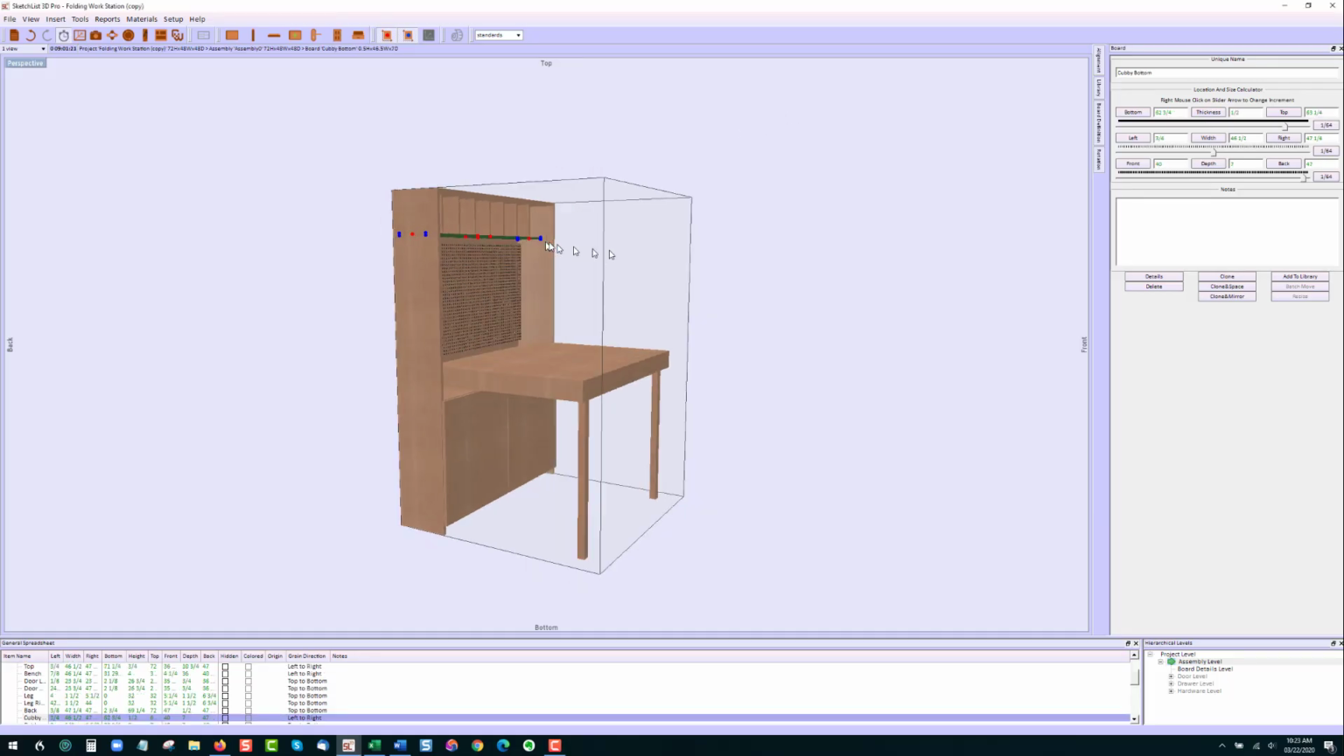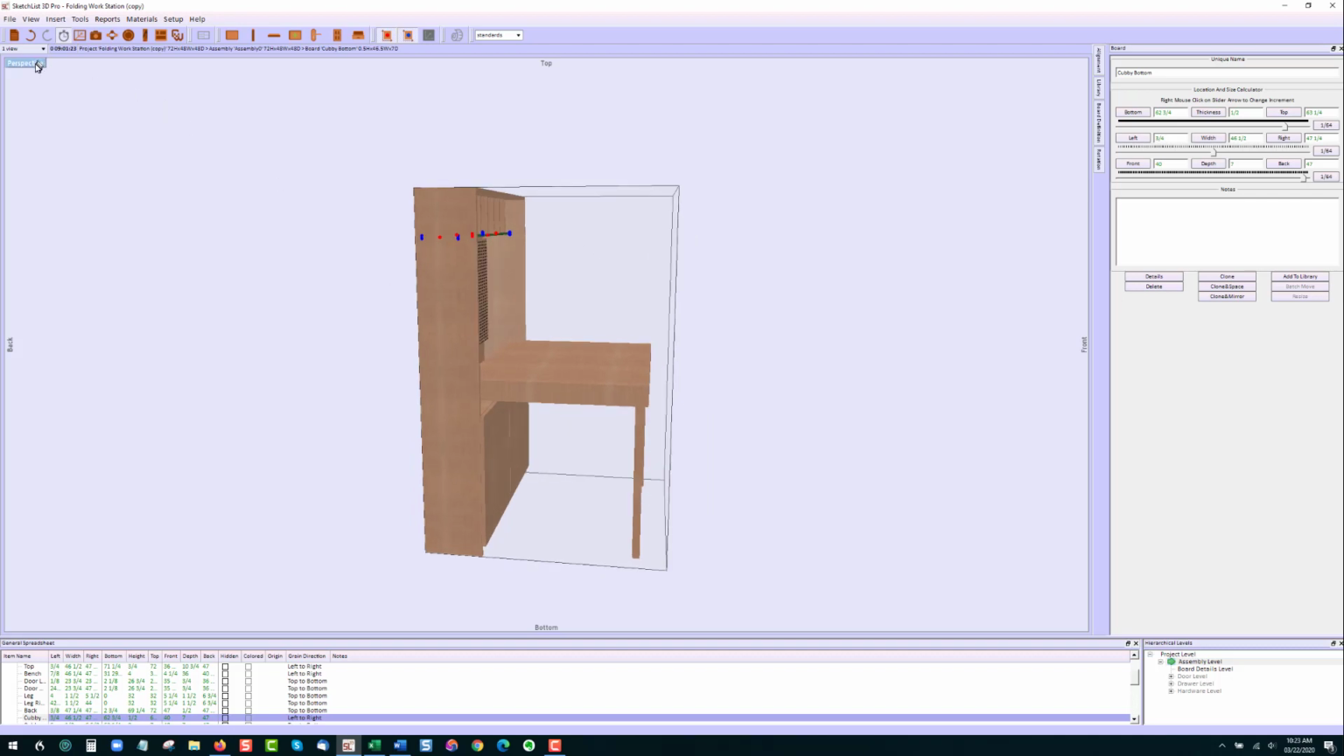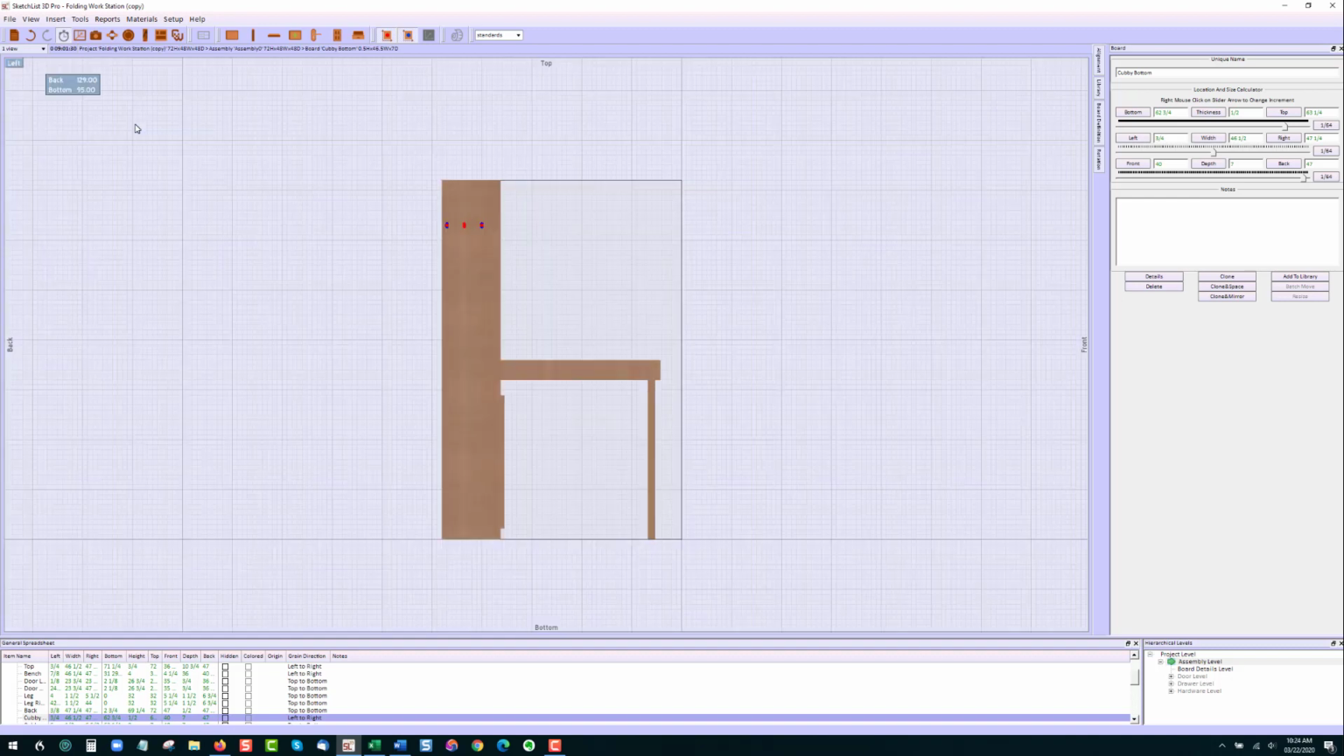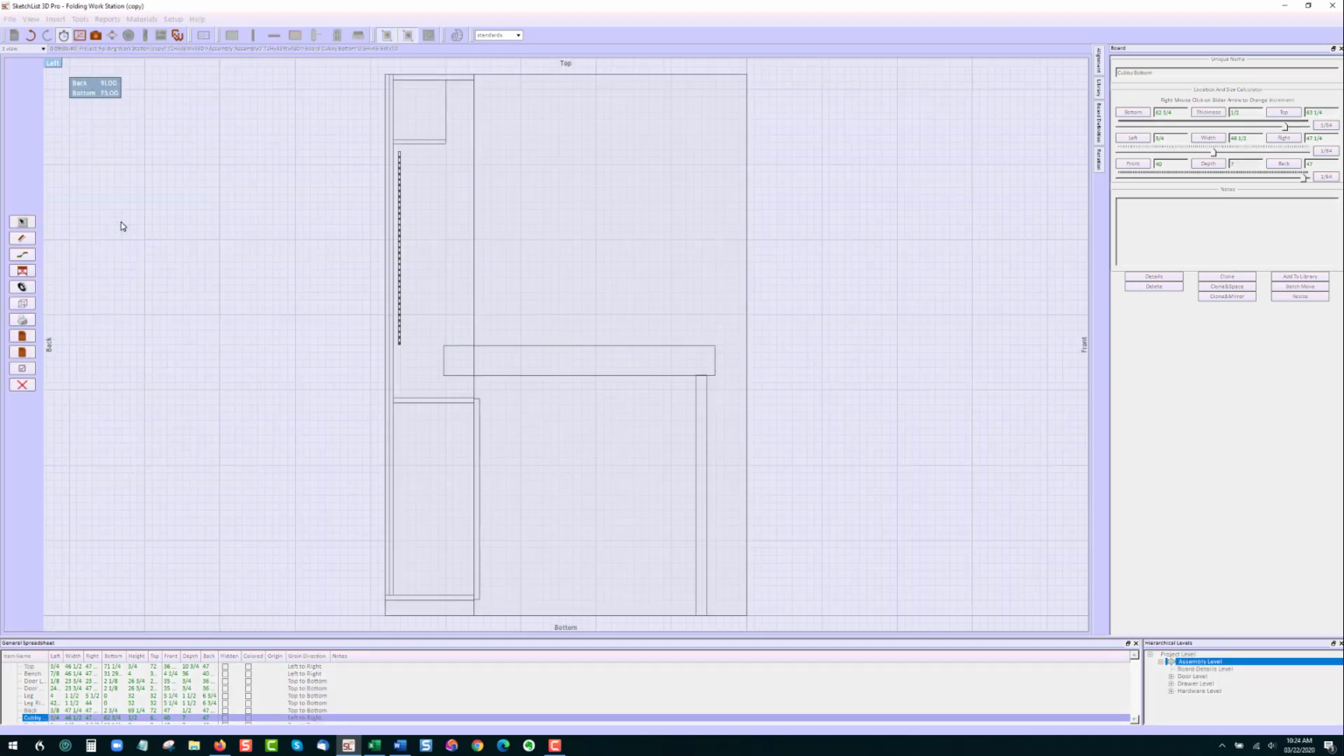To make a shop drawing in SketchList 3D, you must be in a two-dimensional view. In this example, I'm going to make this drawing from the left side. Click on the display button, select Shop Drawing, New Drawing. It'll turn it into a wireframe image.